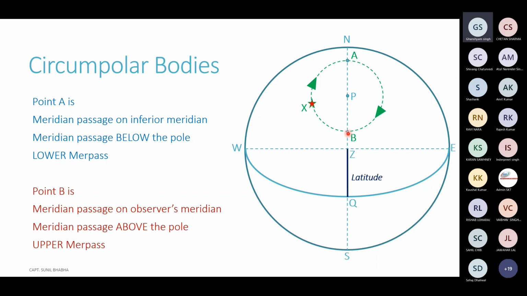Upper Marpas, or meridian passage above the pole, is on the observer's meridian. Lower Marpas, or meridian passage below the pole, is on the observer's inferior meridian. Now, if you remember, when you look for the meridian passage time of the moon in the almanac, two times are given, one under upper and the other under lower. This upper and lower basically means the meridian passage of the moon on the observer's meridian for upper, and for lower, the meridian passage of the moon on the observer's inferior meridian.